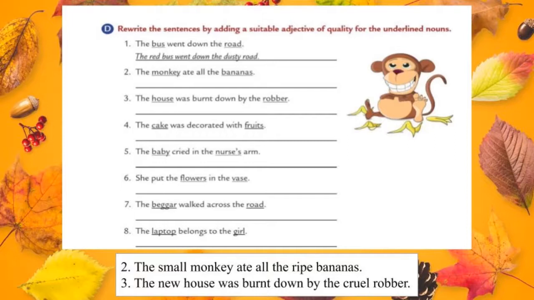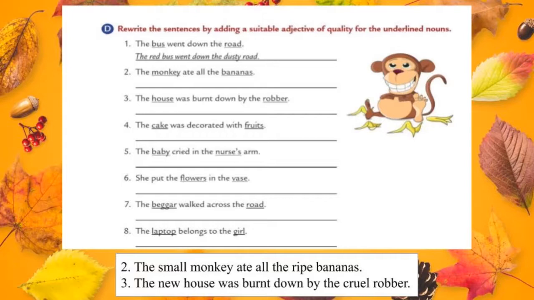Let's move to the third one. The house was burned down by the robber. In the third one also they underlined two nouns. One is house and another one is robber. We can use small house, big house, old house or new house, whatever, but we should write a suitable adjective for house. So the new house, I'm describing the house as new.